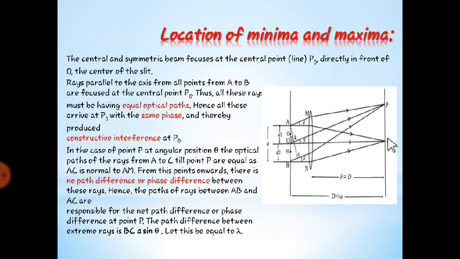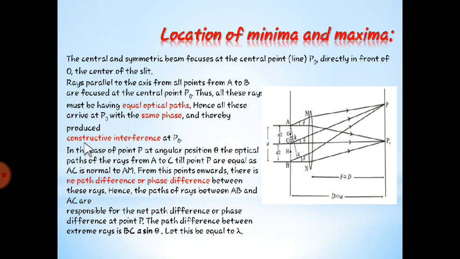The rays parallel to the axis from all points between A and B are focused at the central point P0, and as they are sent out from the center itself, the phases are the same. As the phases are the same when reaching point P0, the phase difference is 0. As the phase difference is 0, they are equal optical paths.